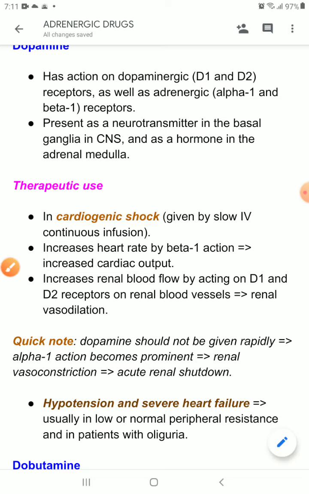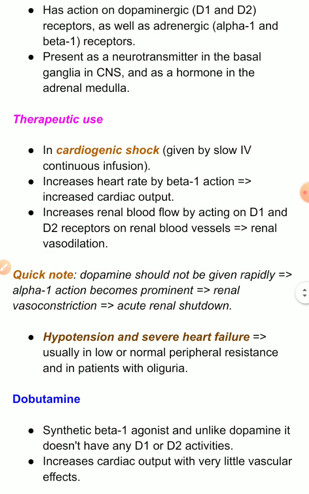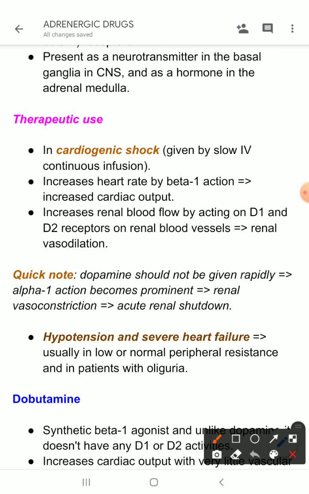But why is this drug chosen in cardiogenic shock? There are other drugs like epinephrine and isoproterenol, which can have a similar type of action, but this drug is preferred in cardiogenic shock. Why is that? Because it increases heart rate and cardiac output by beta 1 action. In cardiogenic shock, the main problem is diminished cardiac output, so we are increasing the cardiac output with dopamine, as well as